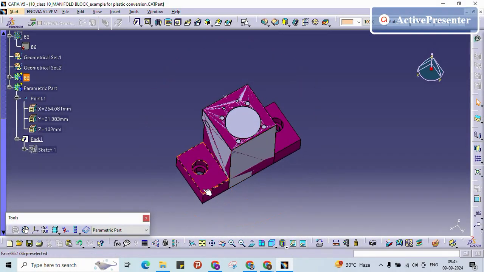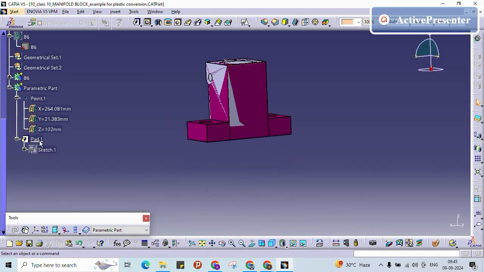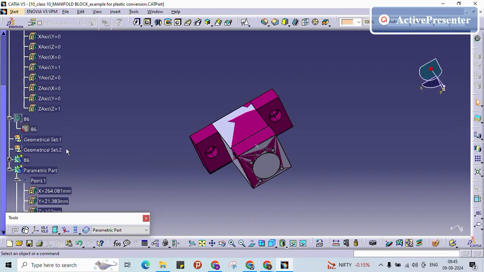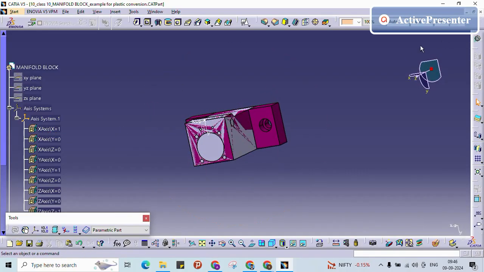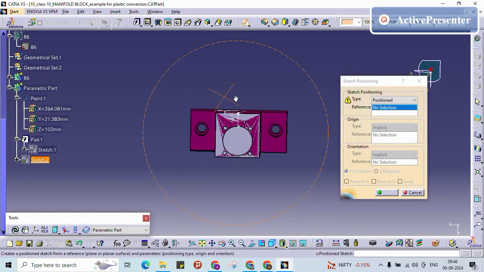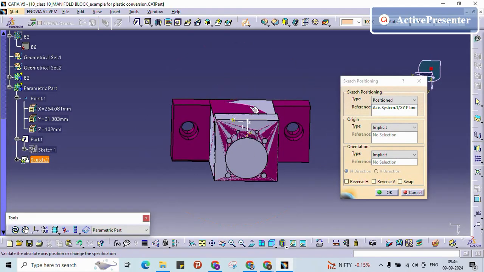Now I need to create this surface. For this, I will use the same axis system that I already have. Now I am going to keep this one as vertical and this one as horizontal.